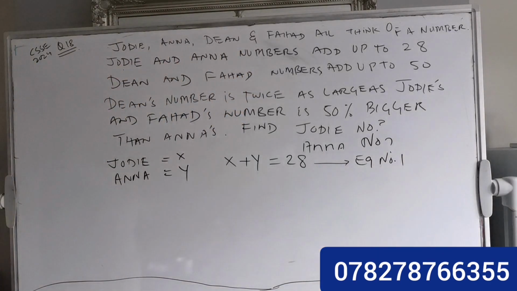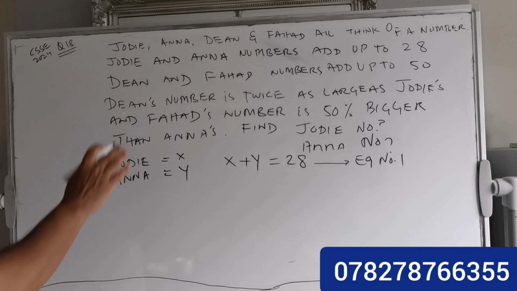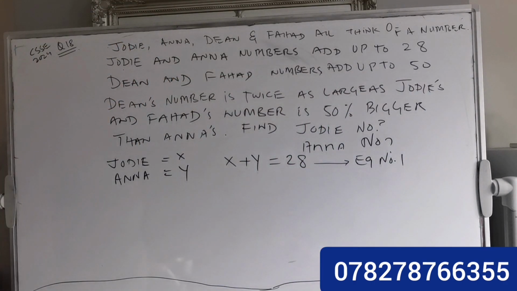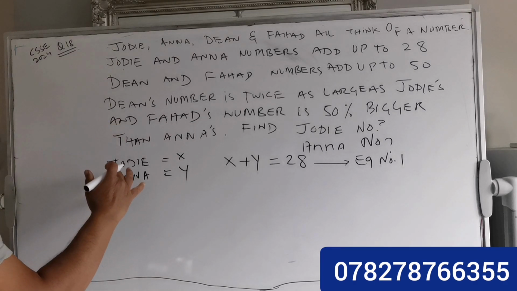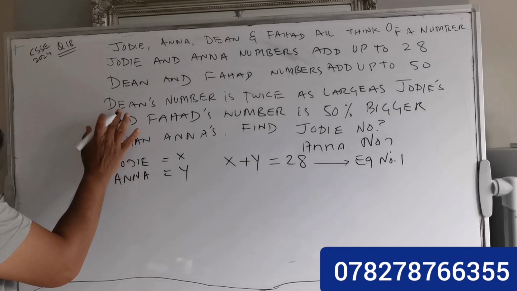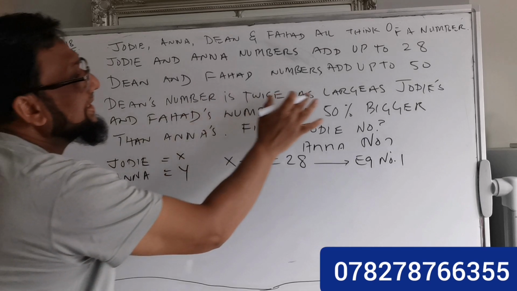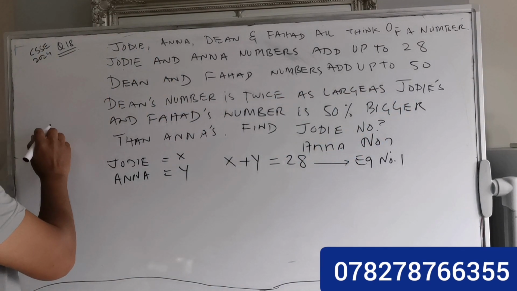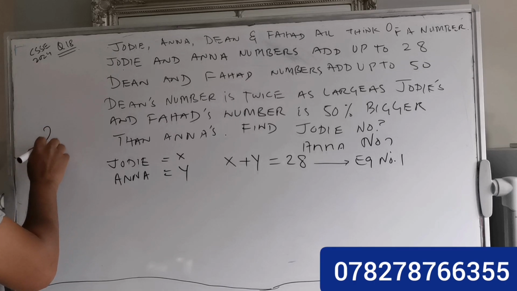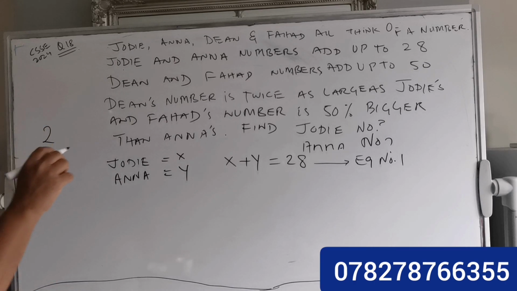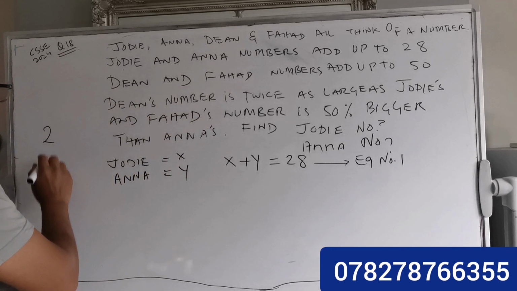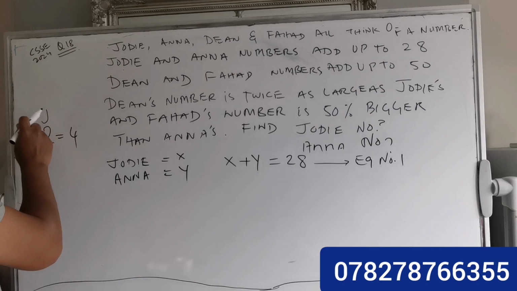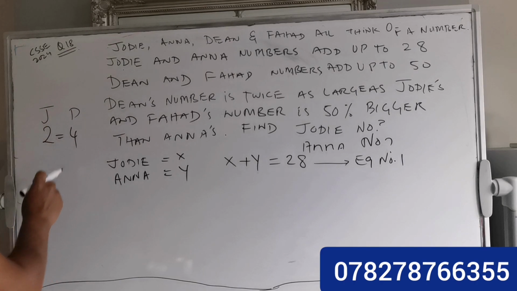And go back to the second statement. It says Dean and Fahad's numbers add up to 50. But further information says Dean's number is twice as large as Judy's. So whatever Judy's number is, for example, if Judy's number is 2, then Dean's number will be double, so Dean will be 4.